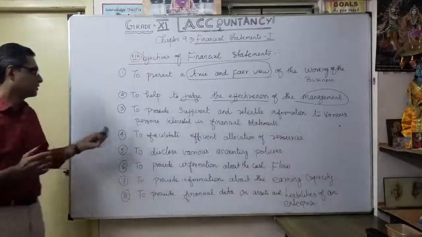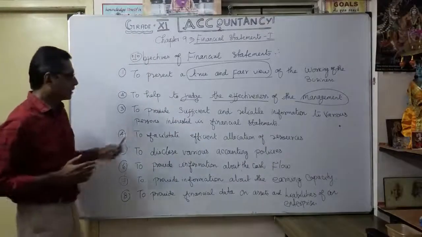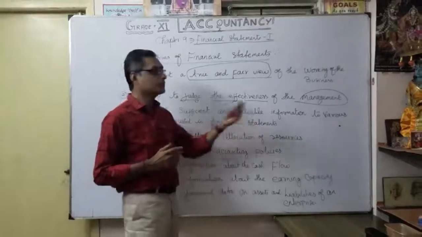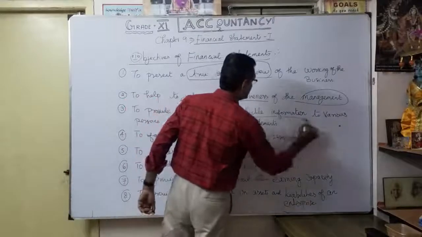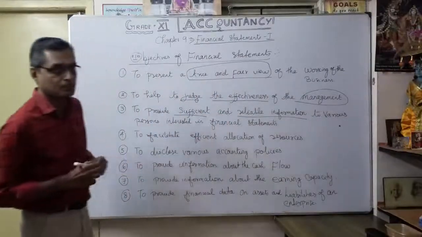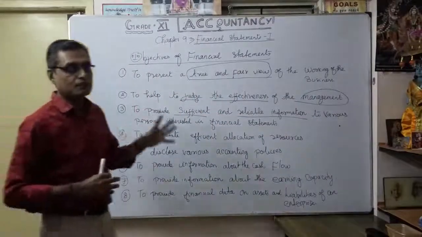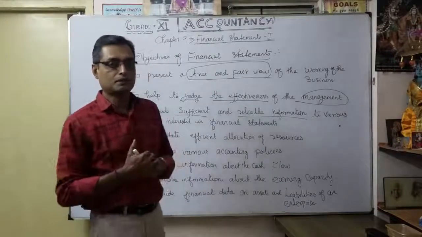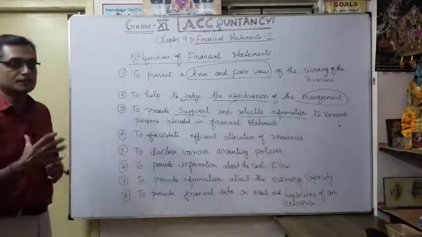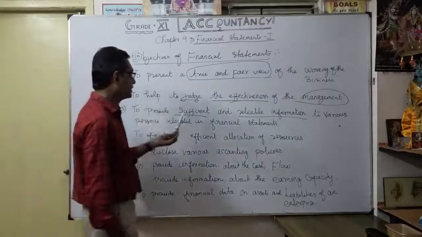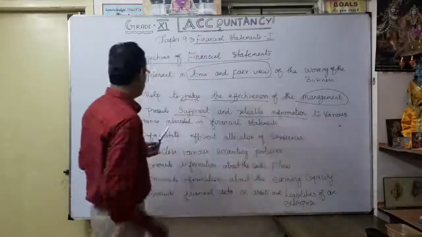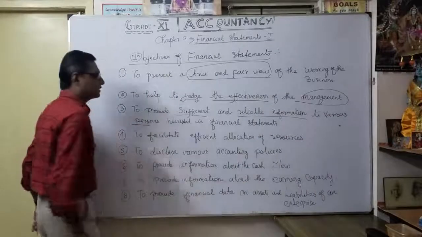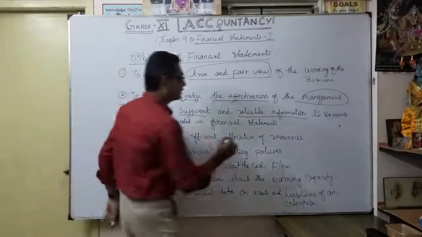Then third one, to provide sufficient and reliable information. Reliable means definitely the financial statements are taken from the related information only, evidence, isn't it? So to provide sufficient and reliable information to whom? Various persons interested in financial statements. Who are those various persons?